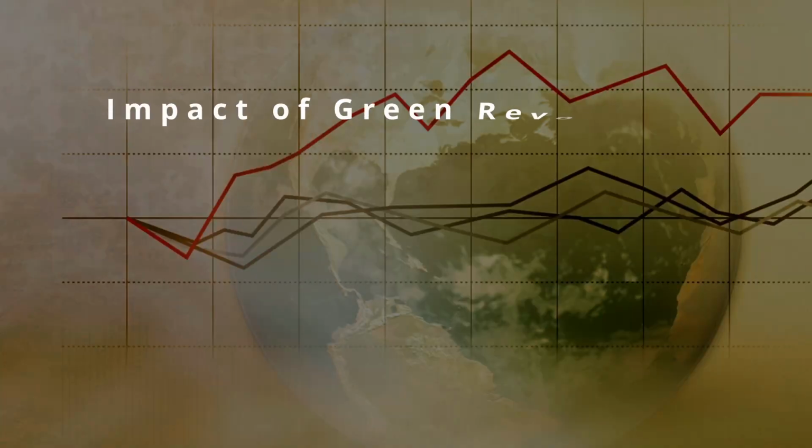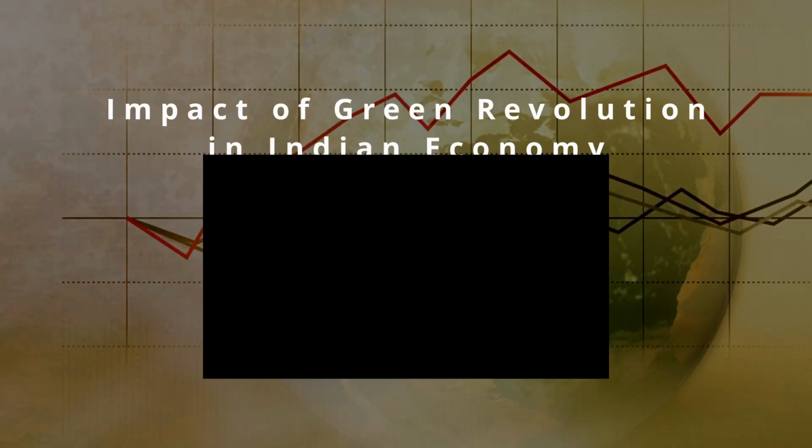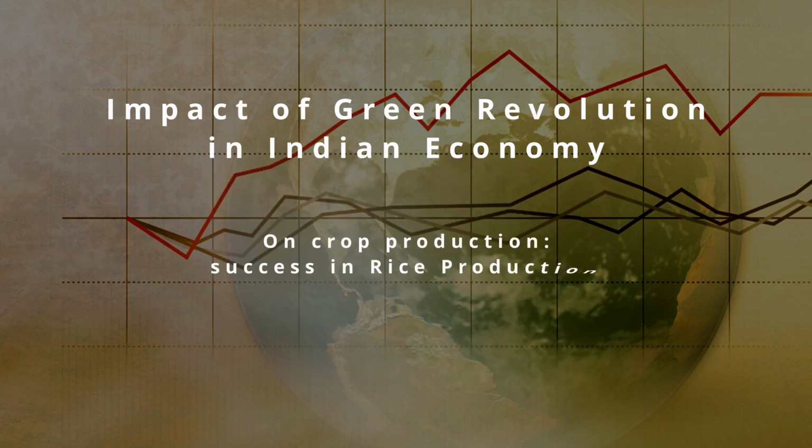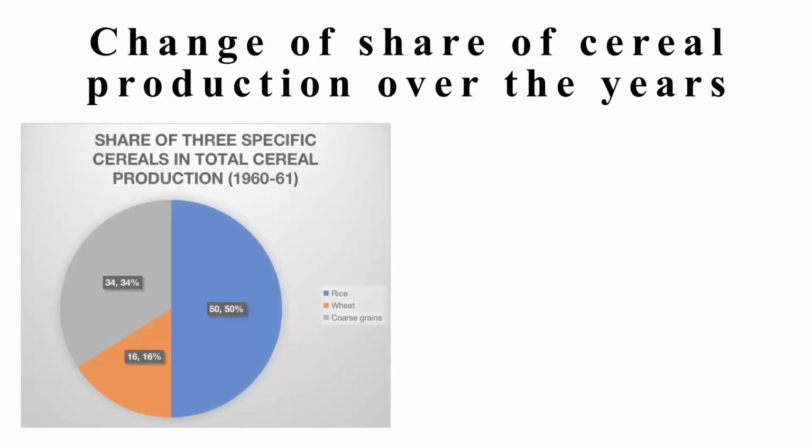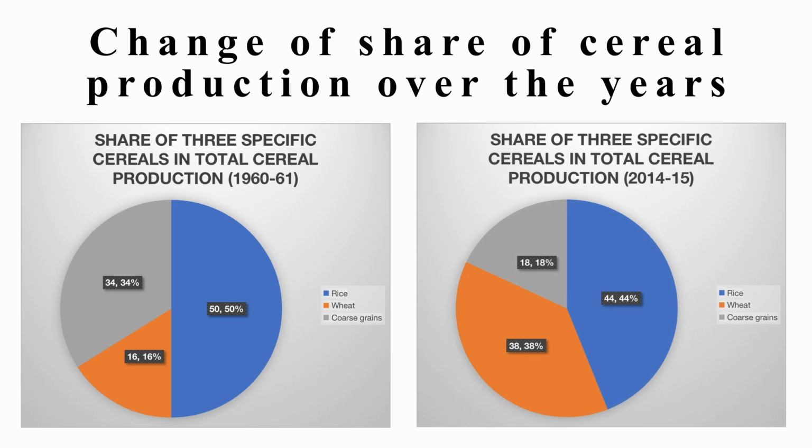So the first one is the impact of the Green Revolution on crop production. Here we have taken three major crops: rice, wheat and the coarse cereals. These are the cereals actually. We are just trying to watch the change of the components of these cereals in the total cereal production. The pie chart is showing you the years 1960-61 and then 2013-14.